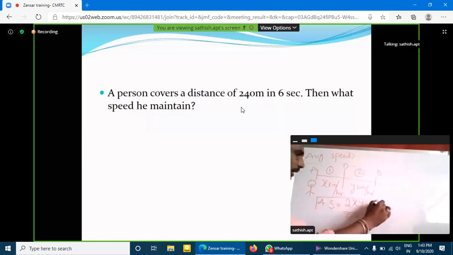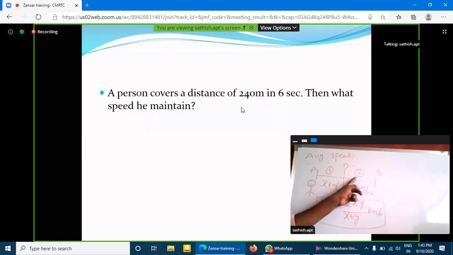So this is the formula for two speeds. What is the formula here? Average speed is equal to 2xy by x plus y kilometers per hour.